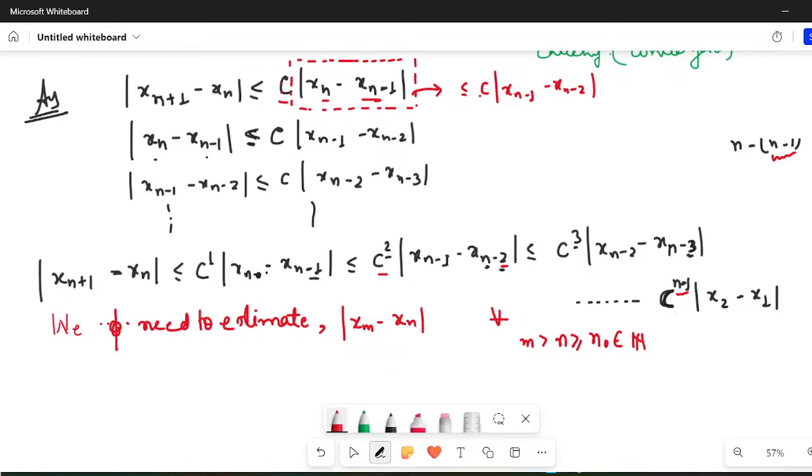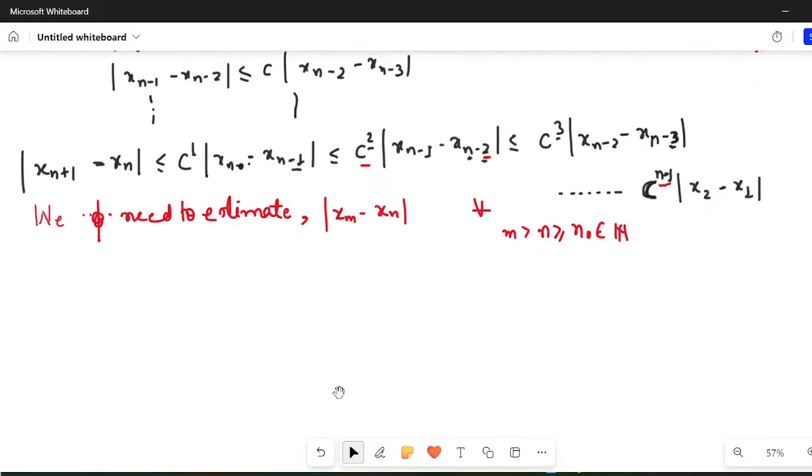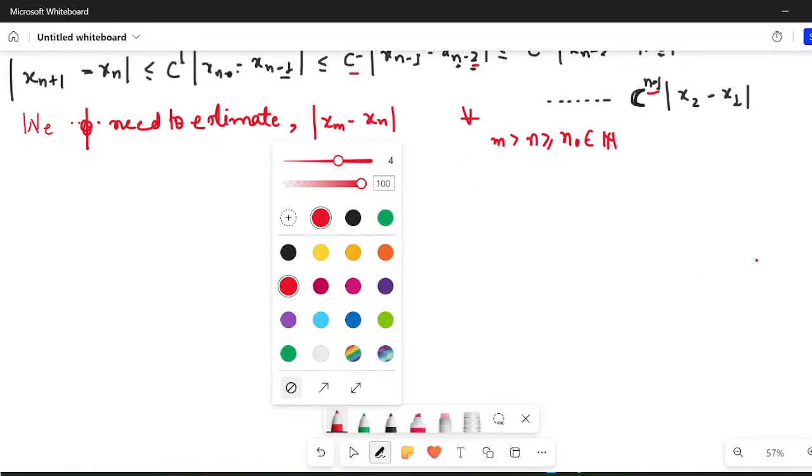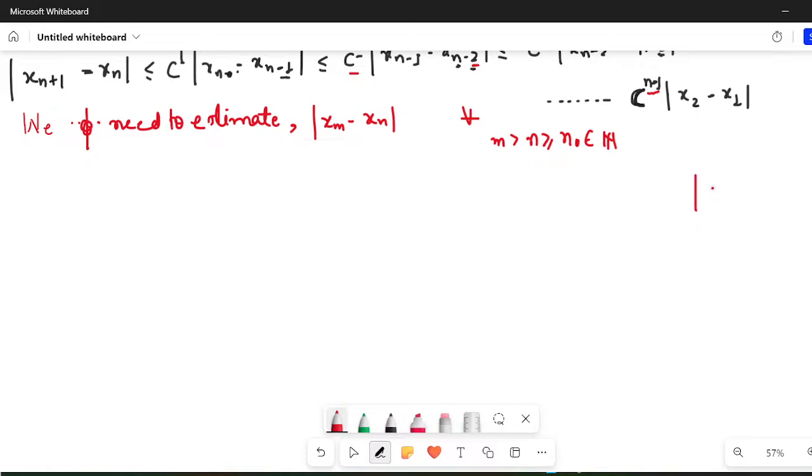Now, if I'm estimating this, I'll use something called modular inequalities. If you remember the triangle inequality, see, what is the hint? You know that the hint is given to us in terms of the difference of the consecutive terms.